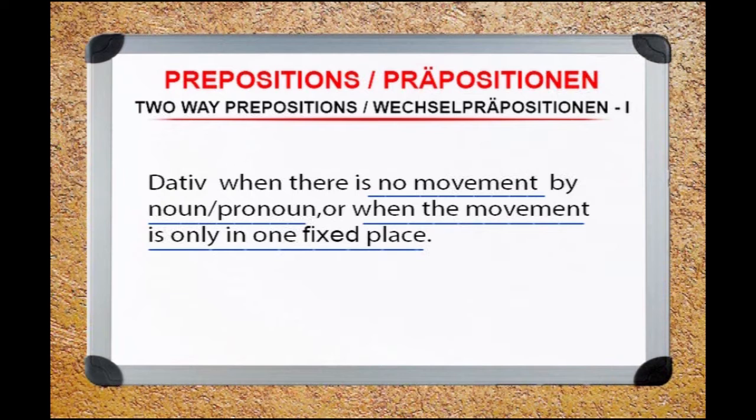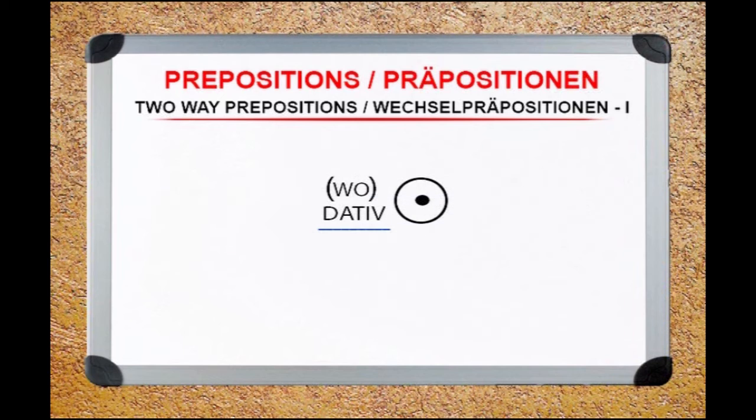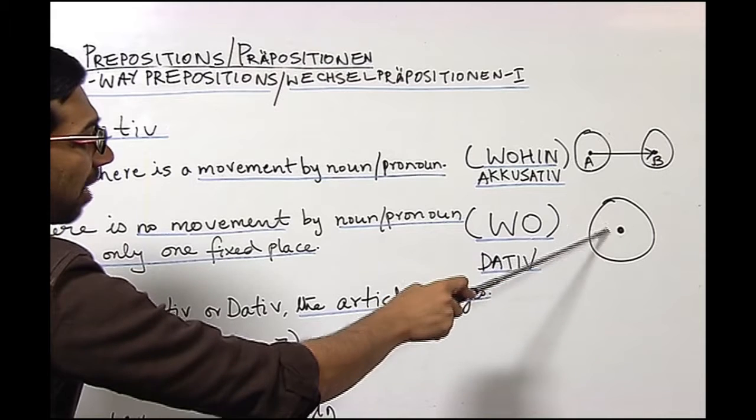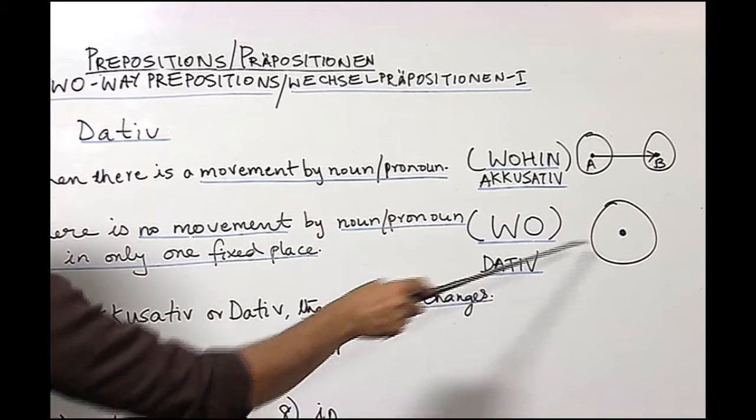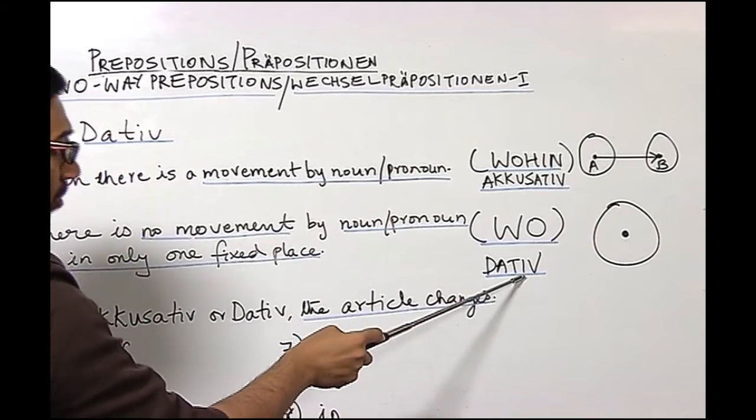The other feature of this preposition is that it becomes dative when there is no movement by noun or pronoun, or the movement is only in one fixed place. For that we have the W question wo, and as you can see from the diagram, there is no movement, the noun or the pronoun is at one place fixed in this area, and in that case it becomes the dative preposition.